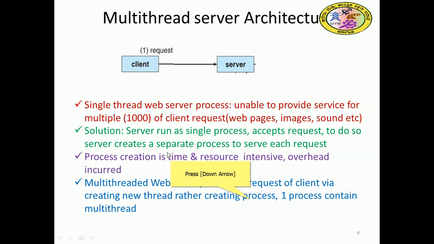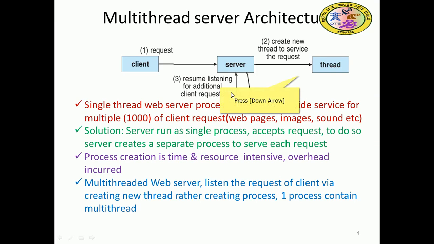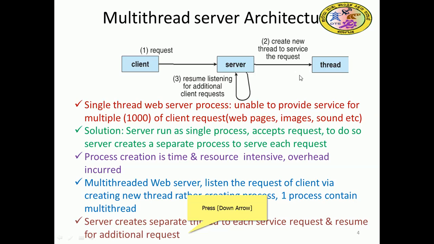So now, instead of creating one more process, you can create a thread. One process will look after many threads. A thread is lightweight, right? Otherwise, resuming to listen for additional client requests becomes a burden. So the server creates a new thread to service each request, and a thread looks after each client. The server creates a separate thread for each service request and resumes listening for additional requests.